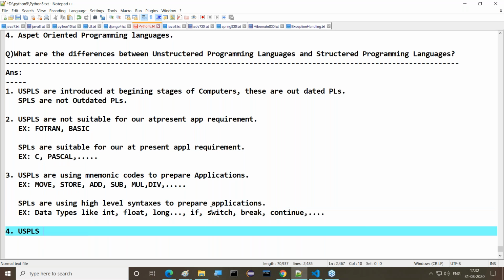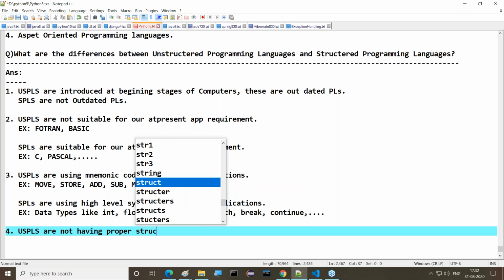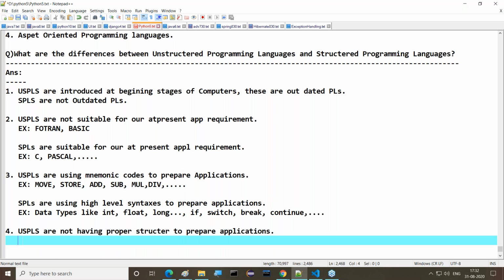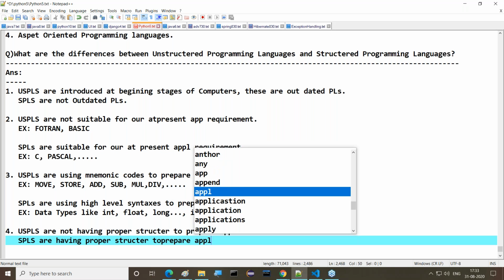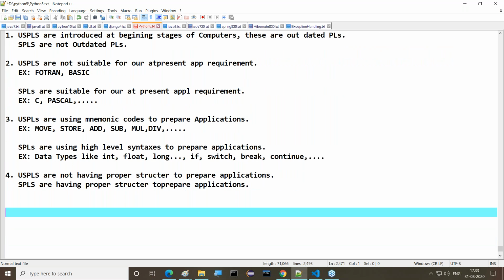Unstructured programming languages do not have a proper structure to prepare our applications, whereas structured programming languages have a proper structure to prepare applications.